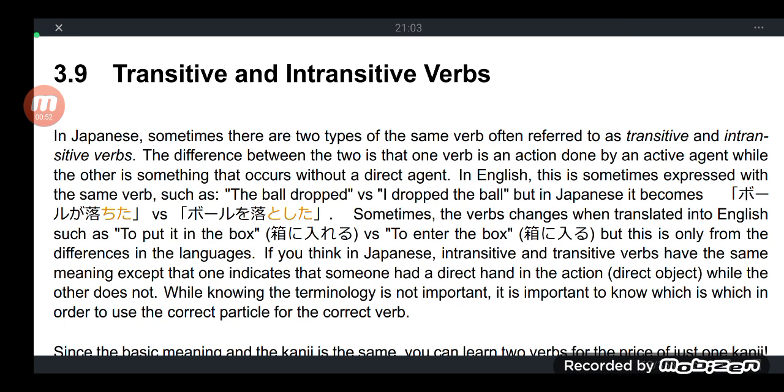For those who studied English, I guess these are terms that are not new to you, I believe. In Japanese, transitive verbs are tadoshi, and intransitive verbs are jidoshi. This is a very important part of your learning, one of the founding elements of your learning in Japanese. When you say transitive verbs, these are verbs that need a direct object.